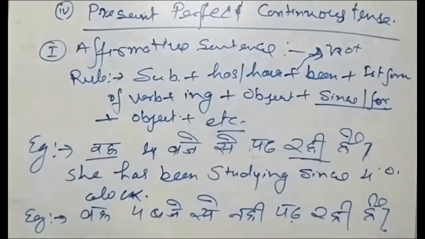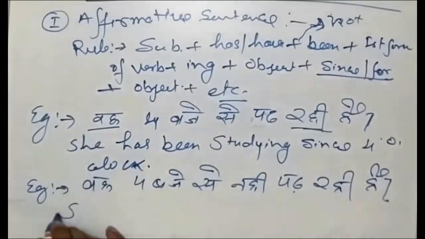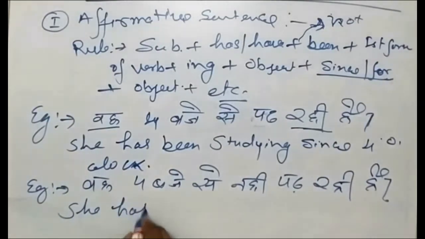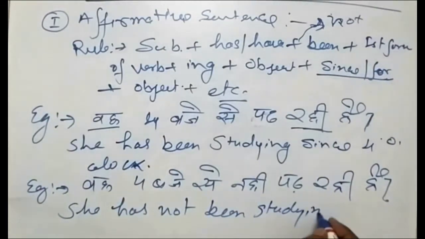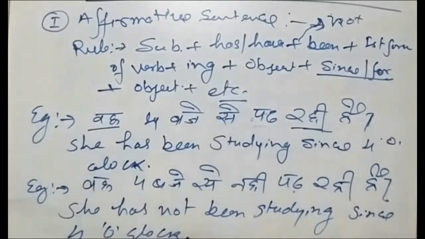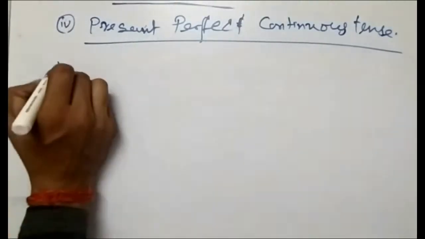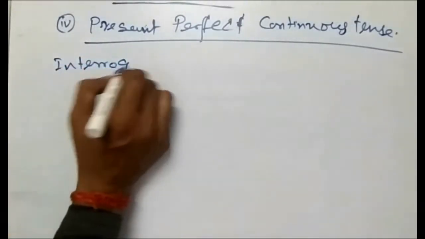So same example we are going to translate. What will the translation be? She has not been studying since 4 o'clock. Okay. Now we'll go to the interrogative sentence.